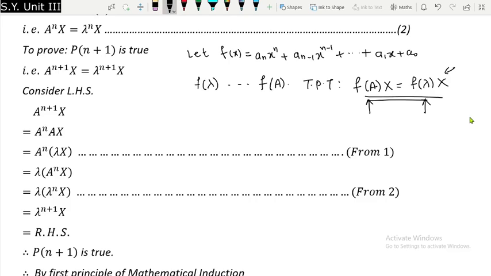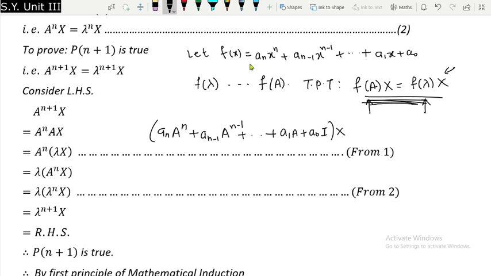Now, in order to prove it, I am going to consider the left hand side and prove that it is equal to the right hand side. So what will be my f of A? Just observe this f of x properly, then you will understand what is f of A. So f of A will be a_n A raised to n plus a_(n-1) A raised to n minus 1 plus so on, plus a_1 A plus a_0 I, and outside it is x.